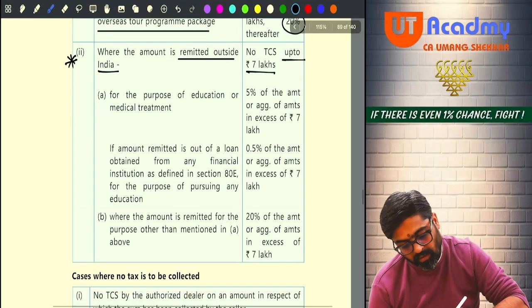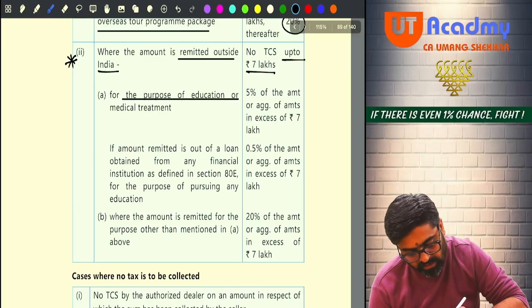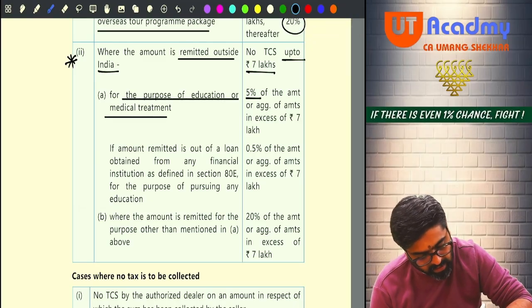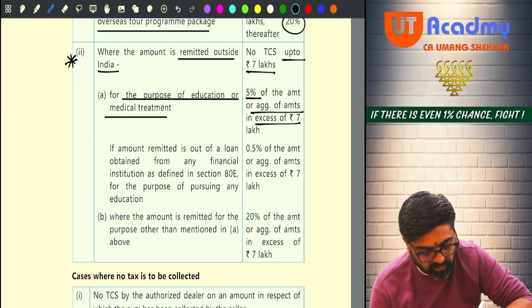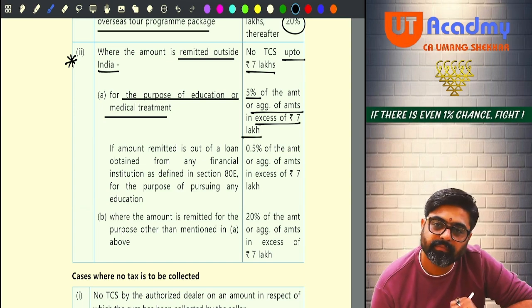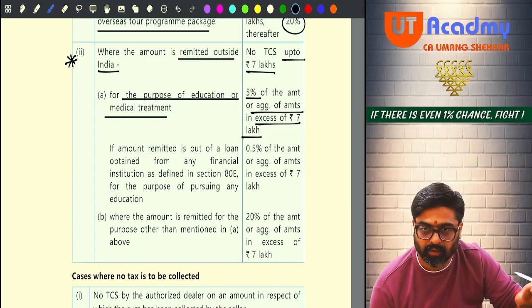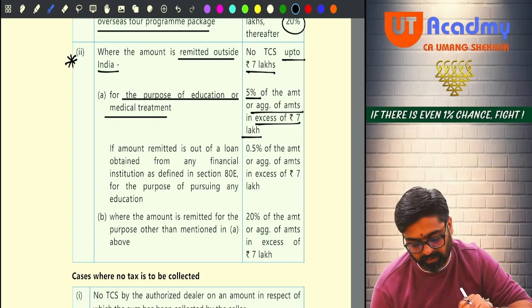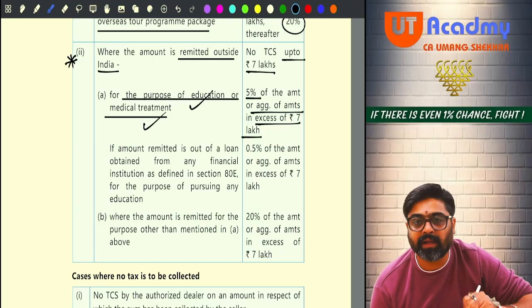But for the purpose of education or medical treatment, it is 5% of the amount or aggregate of amounts in excess of 7 lakhs. So you are purchasing foreign currency, but for what purpose? For education or medical treatment outside India.